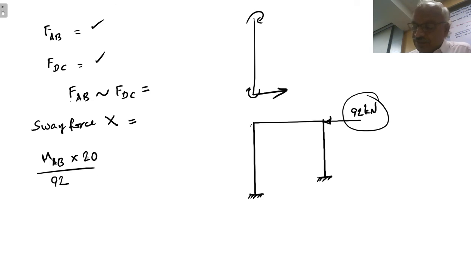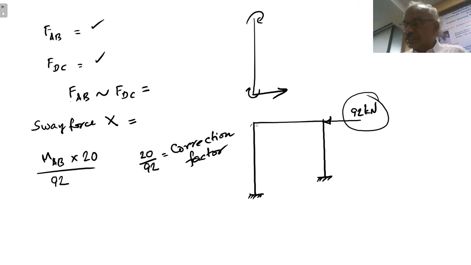Therefore we have to multiply this. So 20 by 92 is the correction factor. This correction factor we have to find out from this sway force and the sway force that we already obtained, taking care of sign. If they are in the same direction, it is plus.